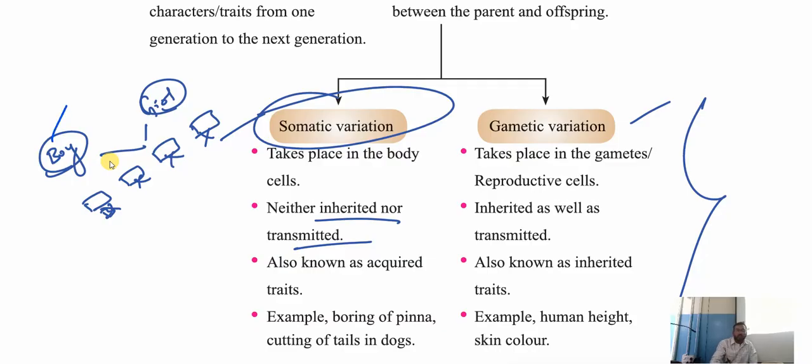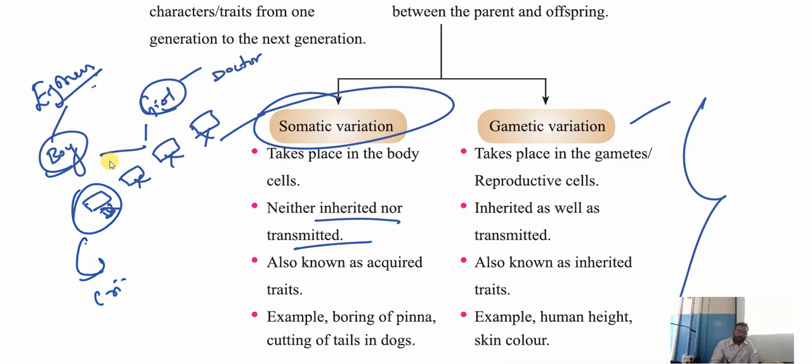Now his father is an engineer. Assume his father is an engineer by profession. His mother is a doctor. Now this fellow, he likes cricket.